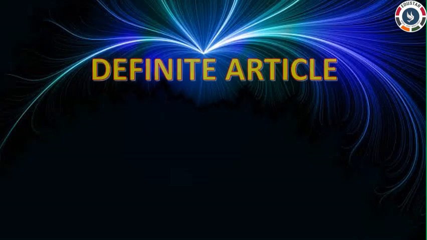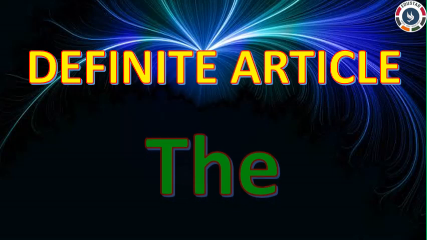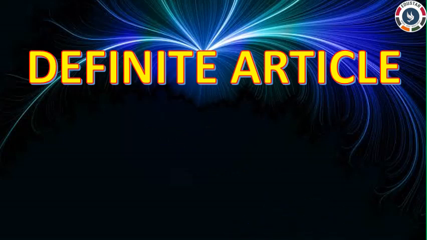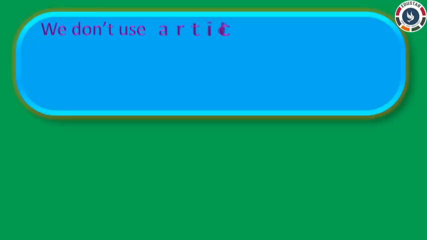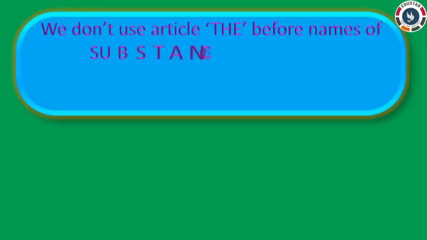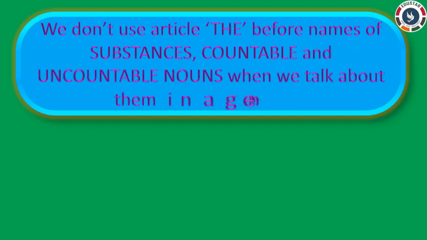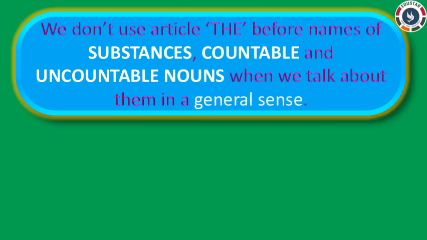Now, you all are well aware of the usage of article the. And now, let me teach you where you can omit or not use article the. We don't use article the before names of substances, countable and uncountable nouns when we talk about them in a general sentence.